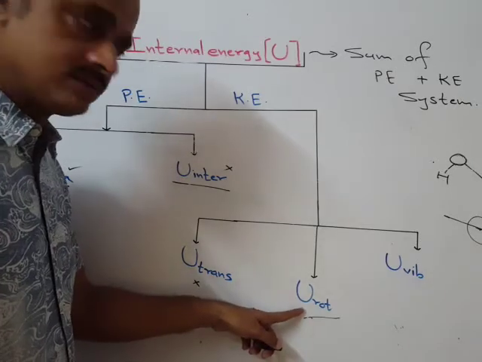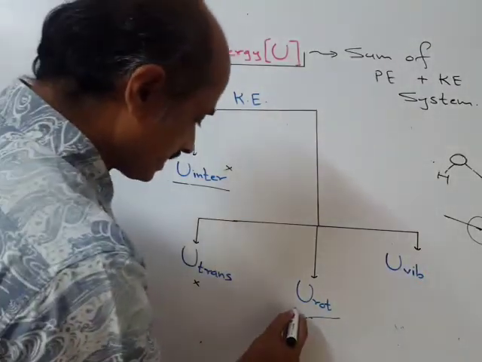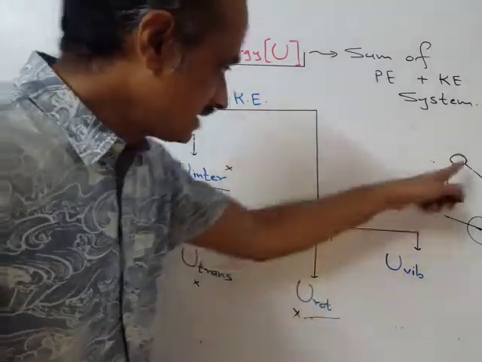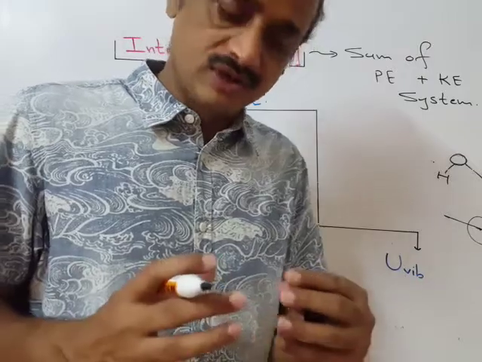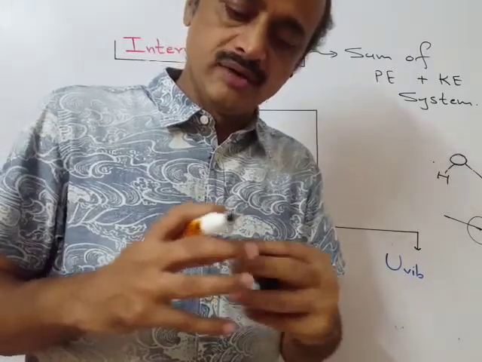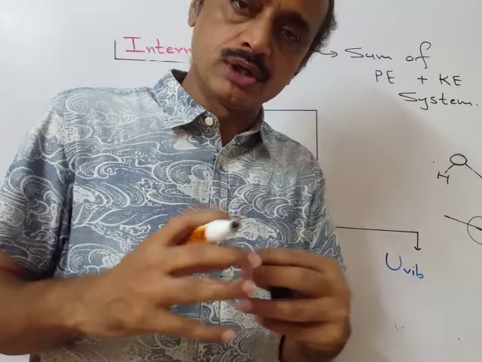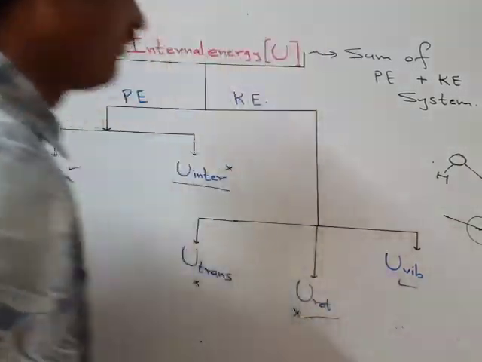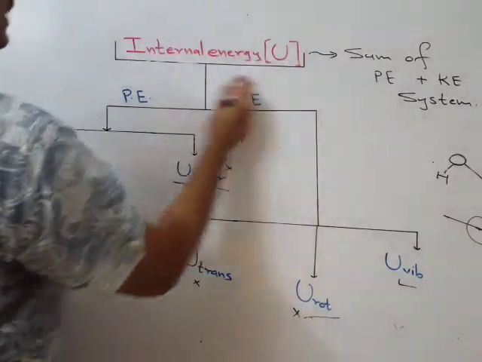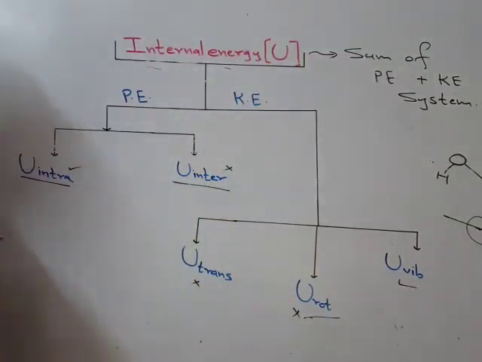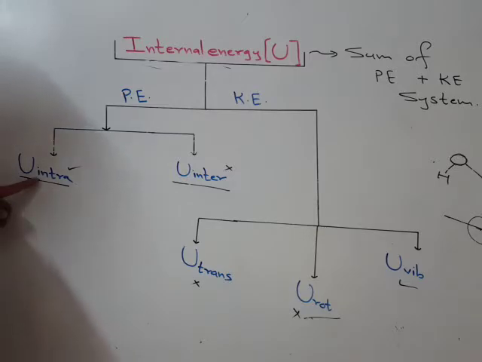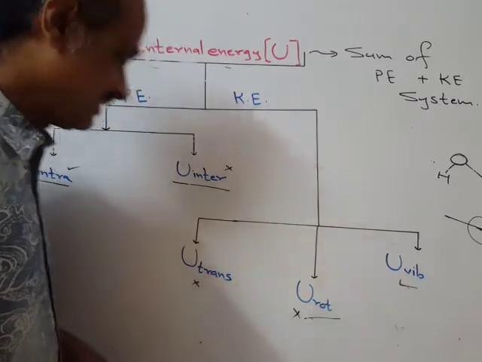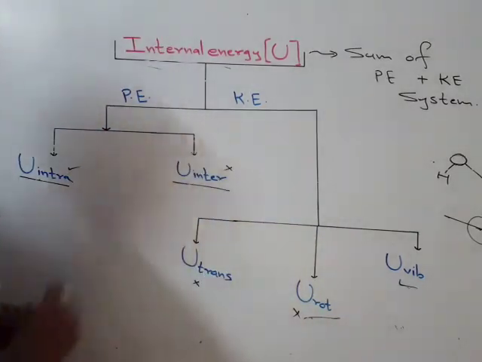Again, this is for gaseous rotational motion. This factor is not present in liquid form and solid form. Since there are two covalent bonds, we'll consider one. So coming closer and going away, these vibrations and the energy due to this type of motion is internal energy, vibrational. This factor is present. So water in liquid form, whatever is the internal energy of that water, is because of this factor, a covalent bond is present, and because of this factor vibrational motions are present and other factors are not present.